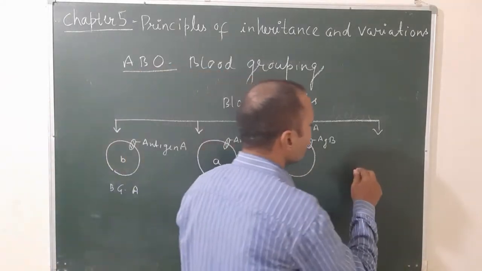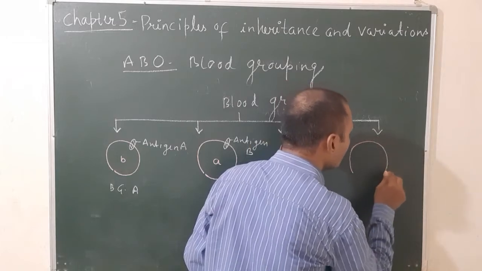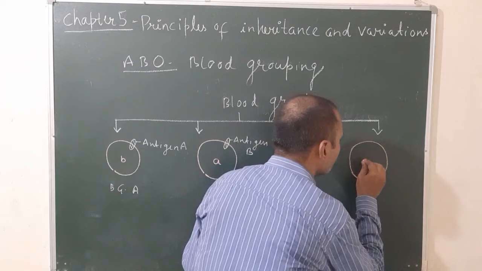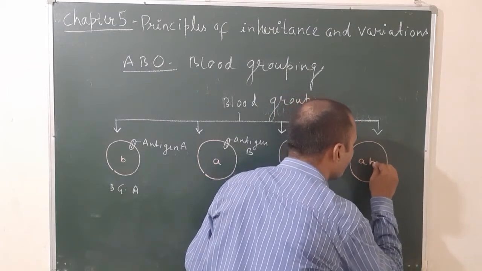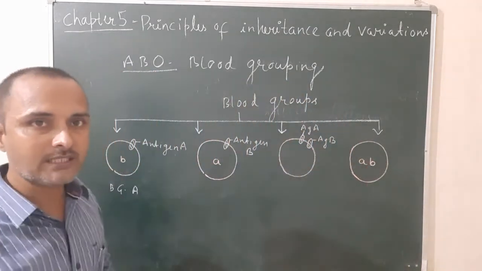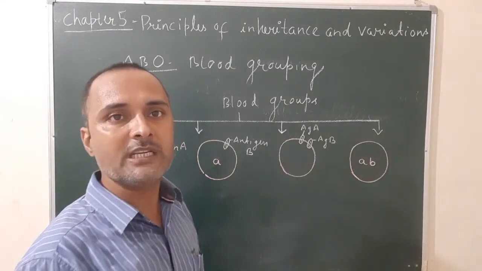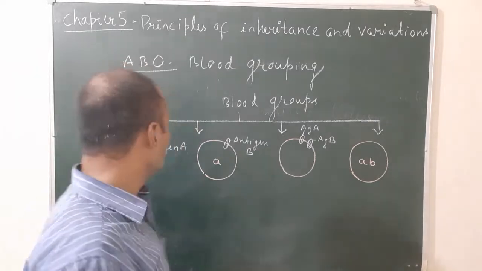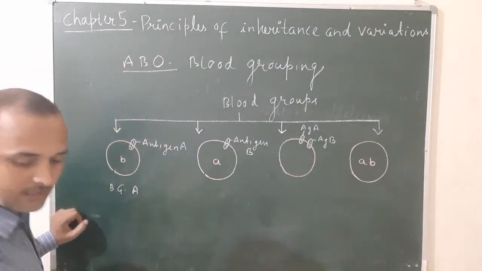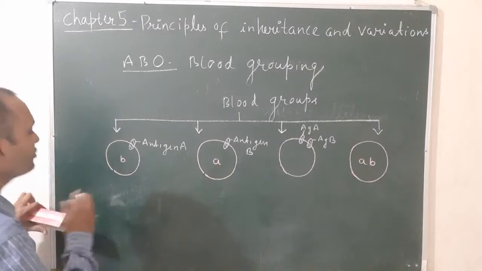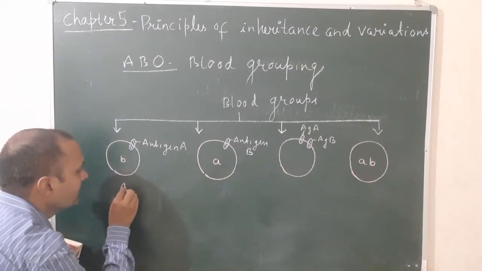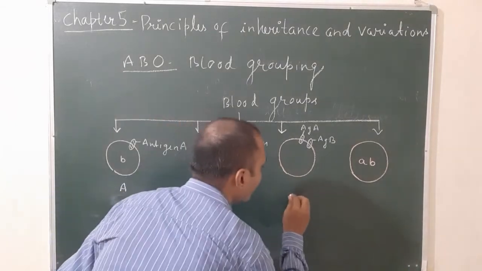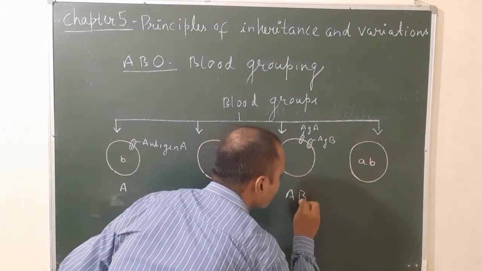And the fourth case, when the blood group is O, then it has both the antibodies but no antigen at the surface of the RBC. So let's see, there are four types of individuals found in humans on the basis of blood grouping. Blood group A, this is in case of a person who has blood group A. This is in case of blood group B. This is in case of blood group AB, and this is in case of blood group O.